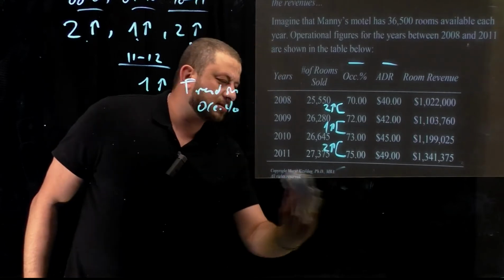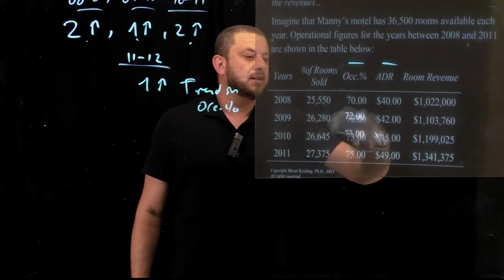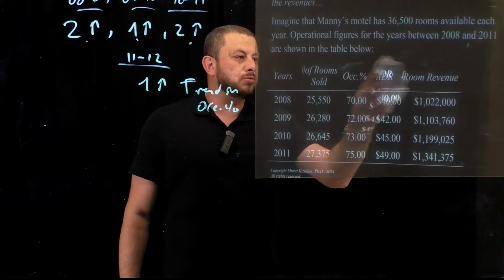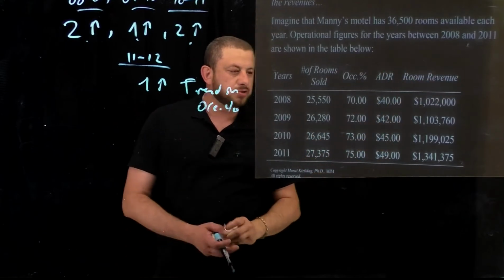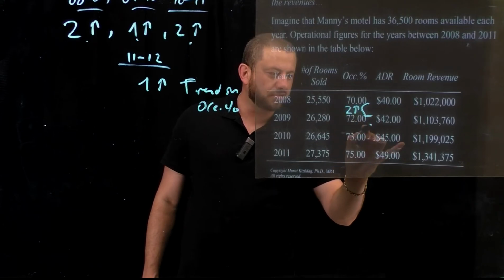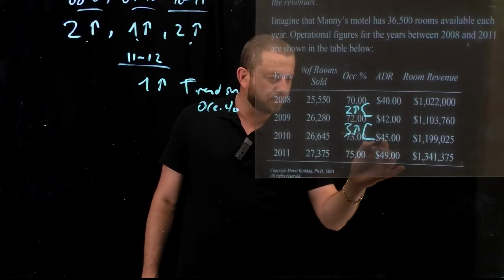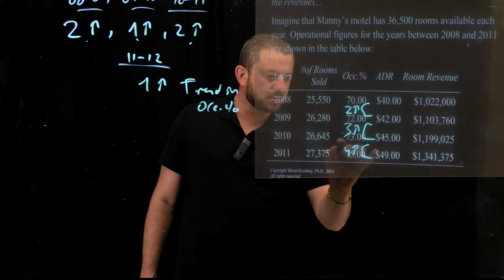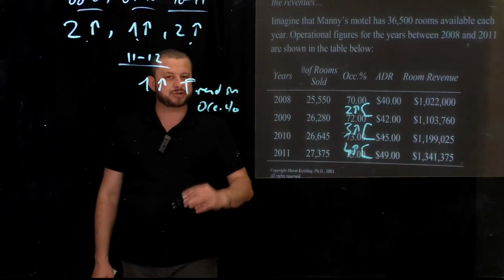So, we established this. Take a look at the ADR. 40 bucks to 42, $2 up. 42 to 45, $3 up. 45 to 49, $4 up. Oh, look, there is something we catch over here.